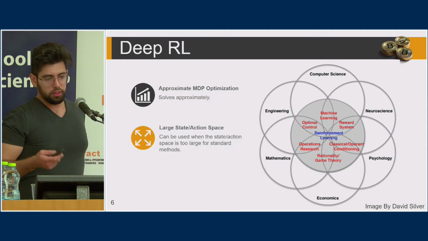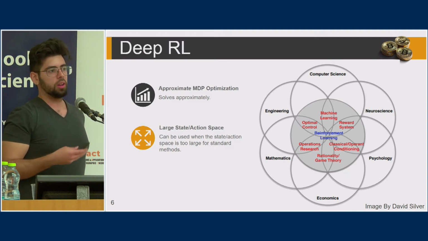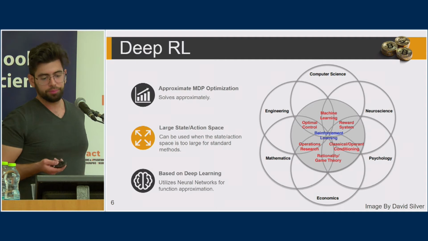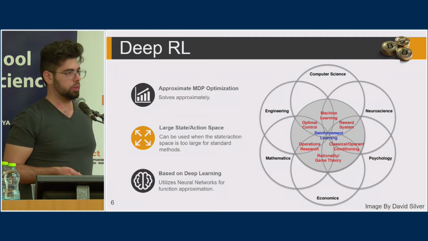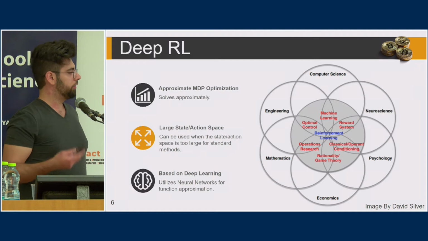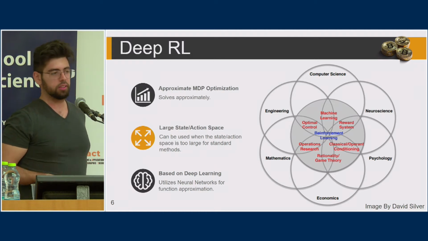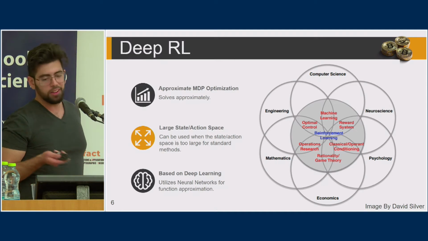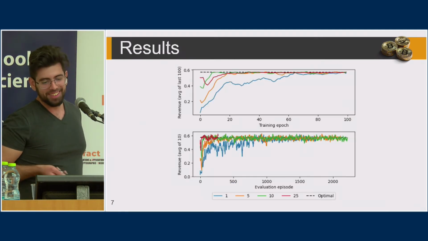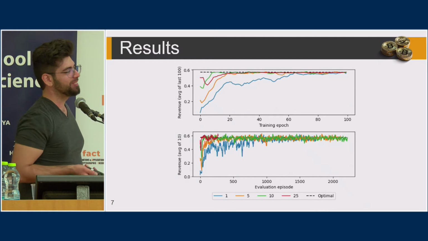And essentially, it can solve MDPs which cannot be solved using exact methods. It's based on deep learning, which utilizes neural networks for function approximation. But again, as I've said before, this gives no guarantee for the results. We can't give any error bounds, but usually it just works.